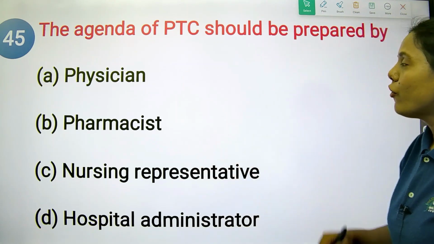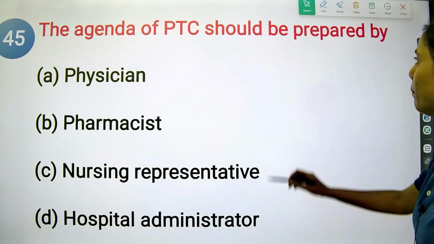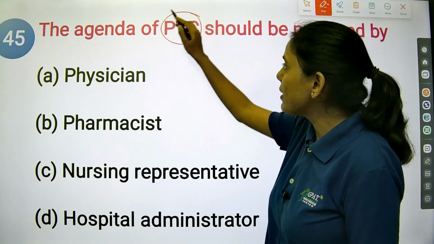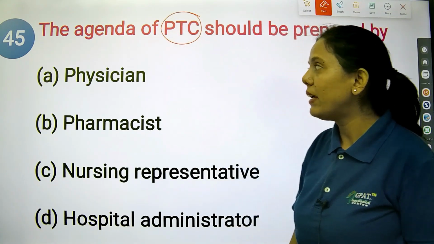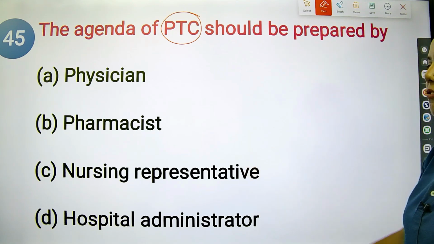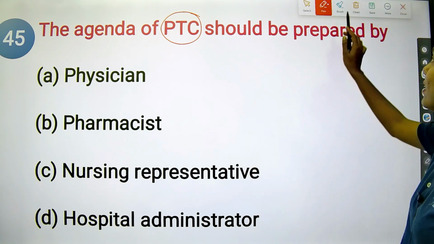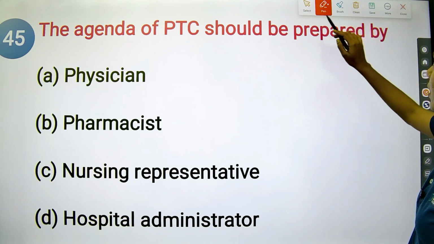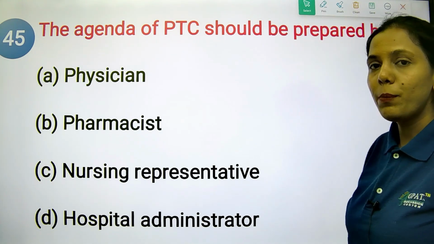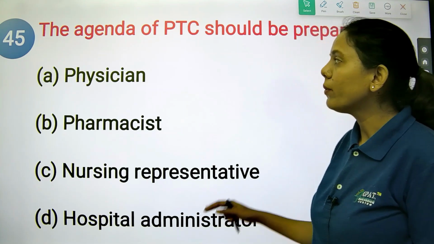The agenda of PTC should be prepared by. PTC is nothing but Pharmacy Therapeutic Committee. Okay, so that is PTC. Option A is physician, option B is pharmacist, option C is nursing representative, option D is hospital administrator. So what should be the answer? If you know, please let us know.